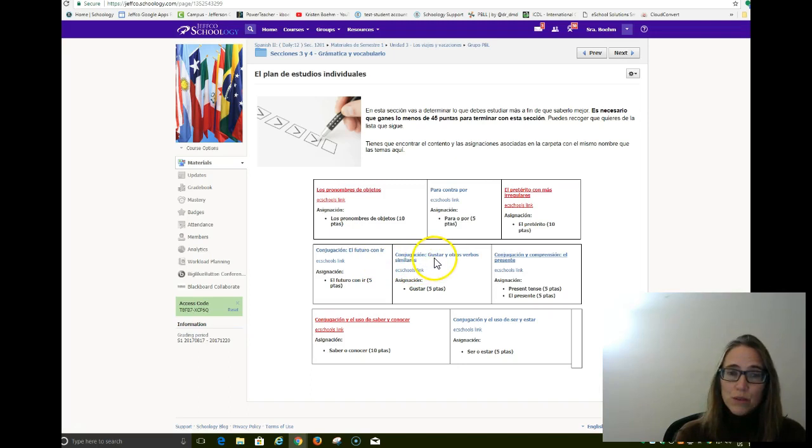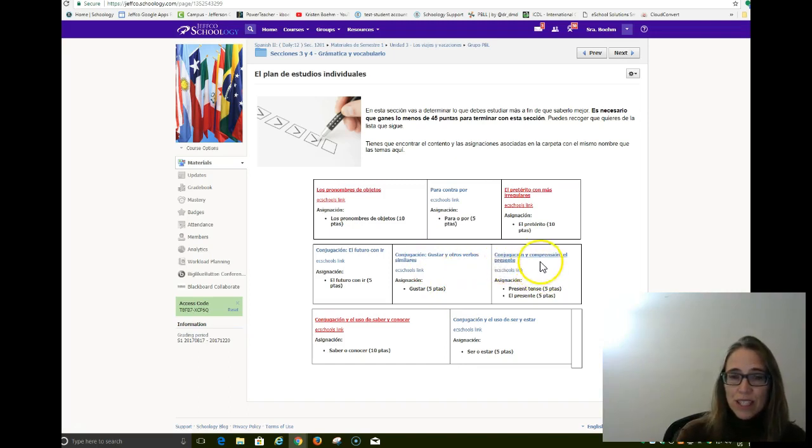We have conjugación, gustar y otros verbos similares. So we've spent a lot of time with gustar, but there's also other verbs that are formed the same way. These are very useful. Some are rather common. So this is also a really good one to look at to expand your vocabulary within Spanish.